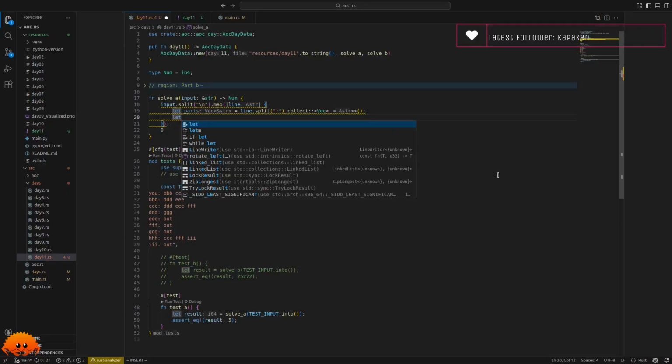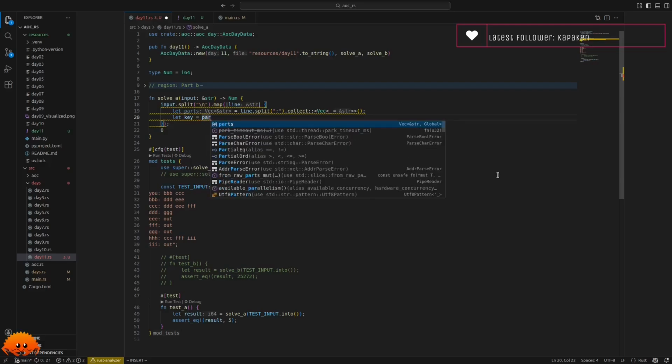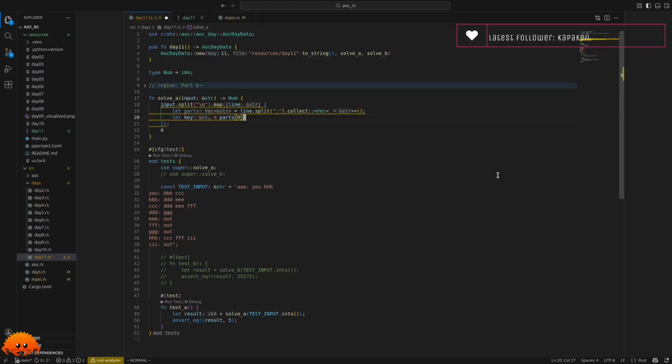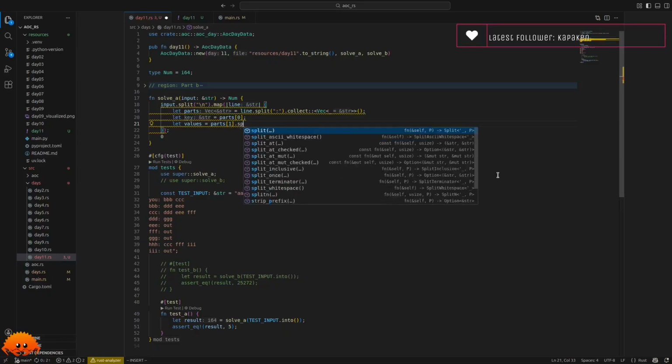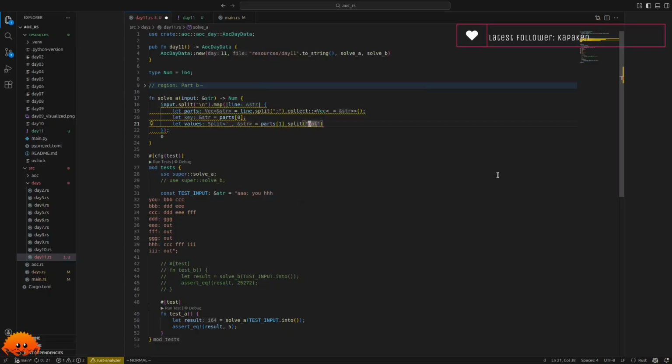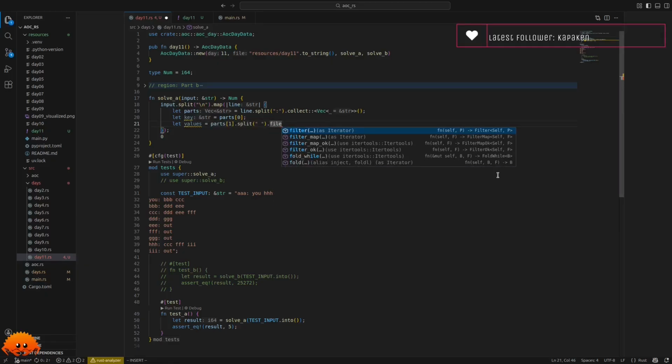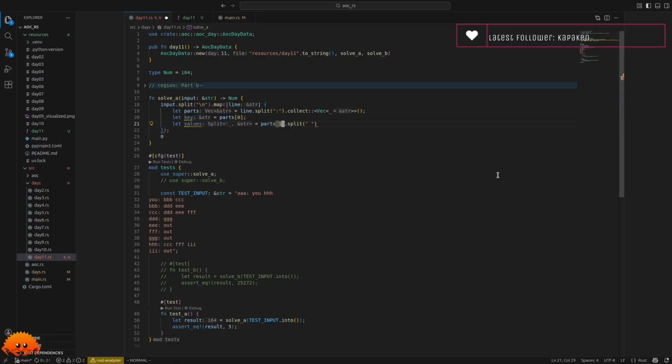And then our key would be parts at 0. And then we need our values, which will be a list of parts at 1. And then we have to split them on space. And I think we should trim this before.